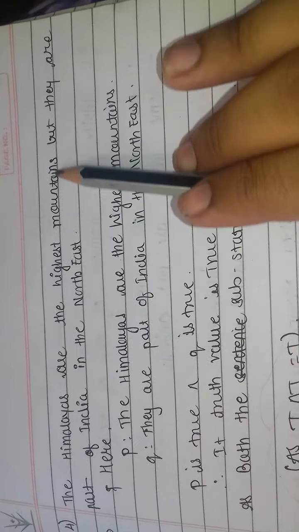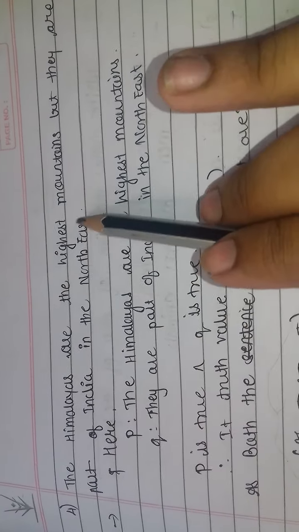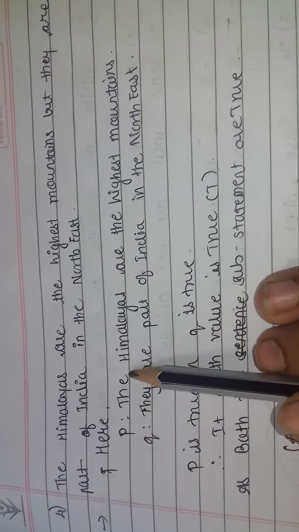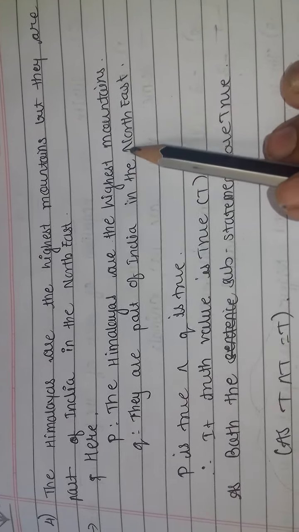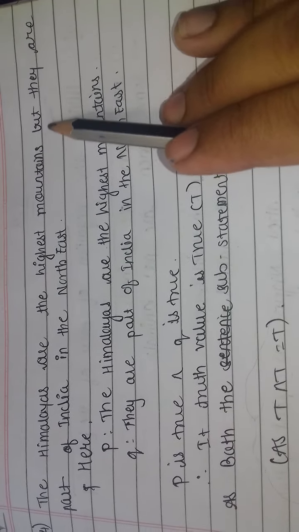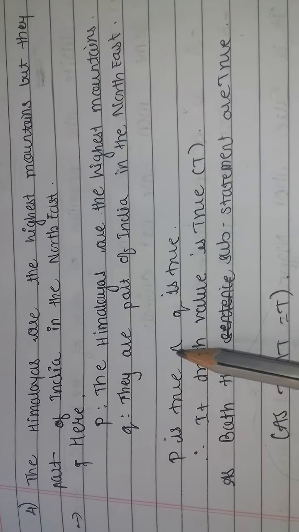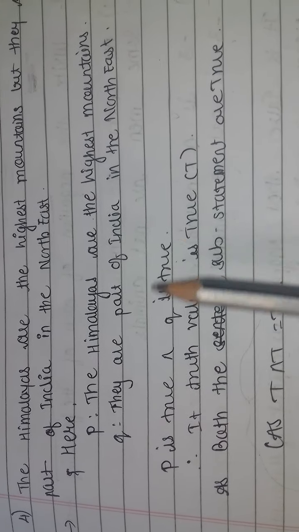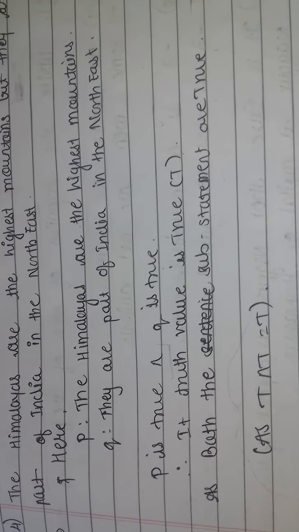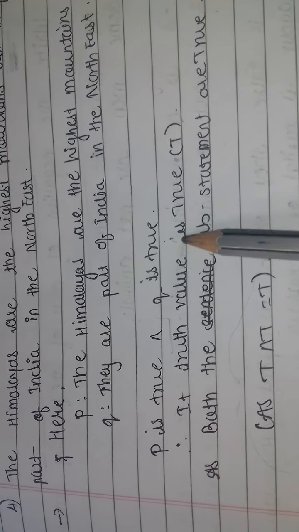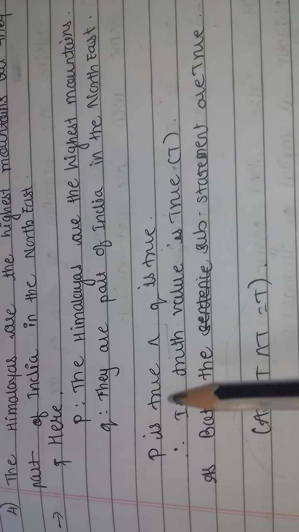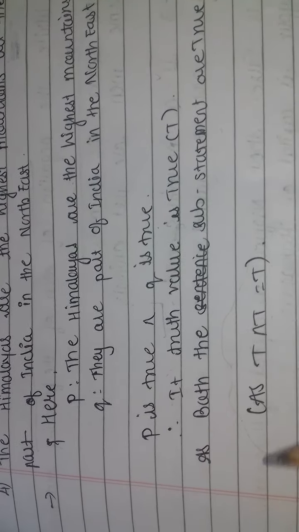The Himalayas are the highest mountains, but they are part of India in the northeast. Here, P is the Himalayas are the highest mountains. Q is they are part of India in the north. Here the word but is used. But is a conjunction. Therefore, in symbolic form P is true and Q is also true. Here the and symbol is used. Its truth value is true because both are true. In the conjunction truth table, we have shown TT is true, as both the substatements are true, T and T is equal to T. So we have done with exercise 1.2.